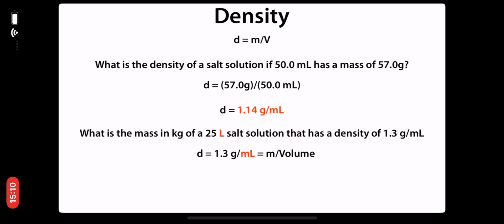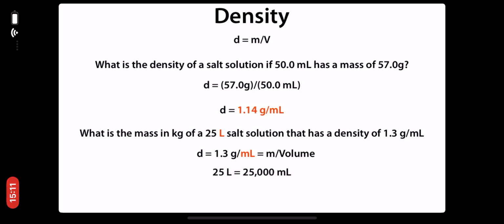Liters and milliliters do not match up. So in order to solve this problem correctly, we're going to have to convert either liters to milliliters or grams per milliliter to grams per liter. Since it's easier to convert liters to milliliters rather than convert grams per milliliter to grams per liter, I'm going to convert 25 liters to 25,000 milliliters by multiplying by 1,000.